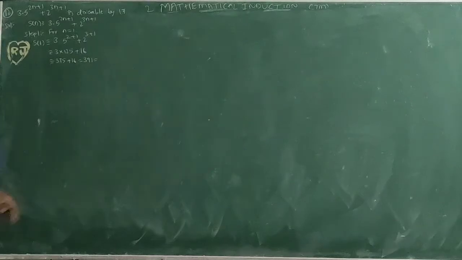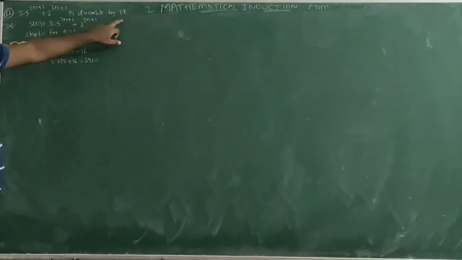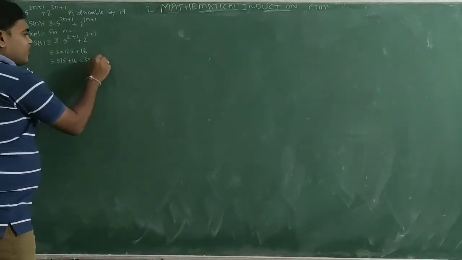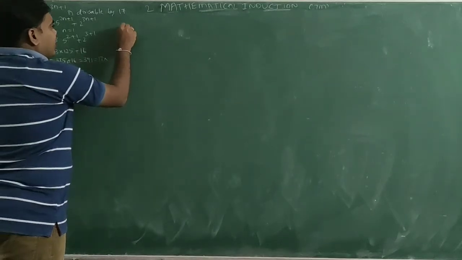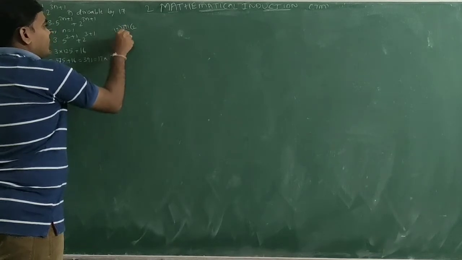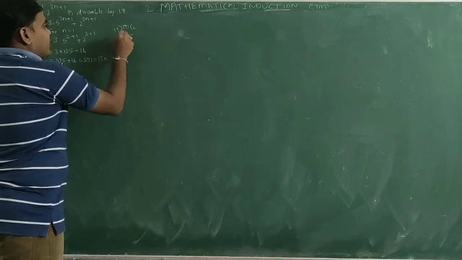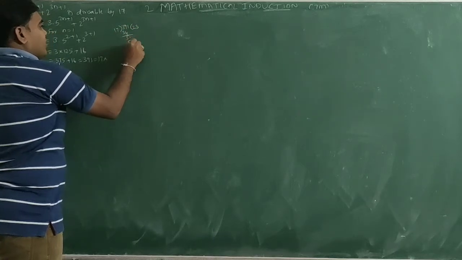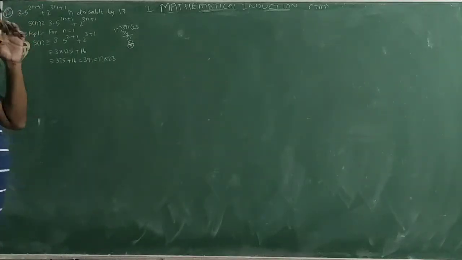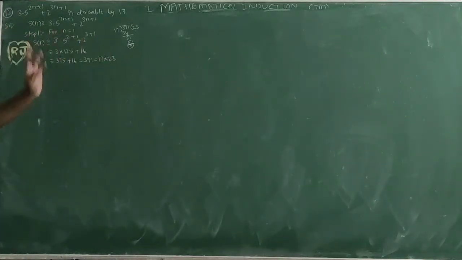If 391 is a multiple of 17, it is divisible by 17. Dividing 391 by 17: 17 into 2 is 34, 51, remainder 0. So 17 into 23, we can write this as 17 into 23.